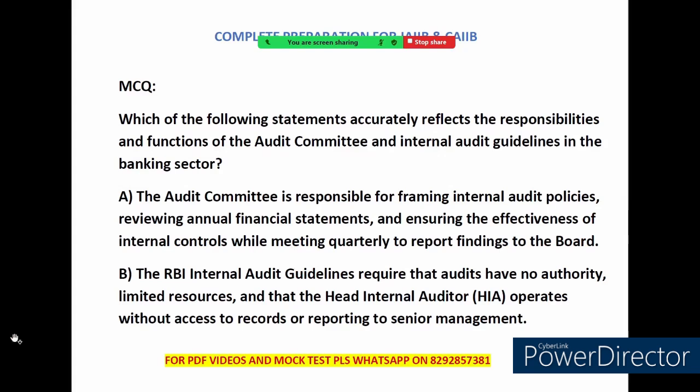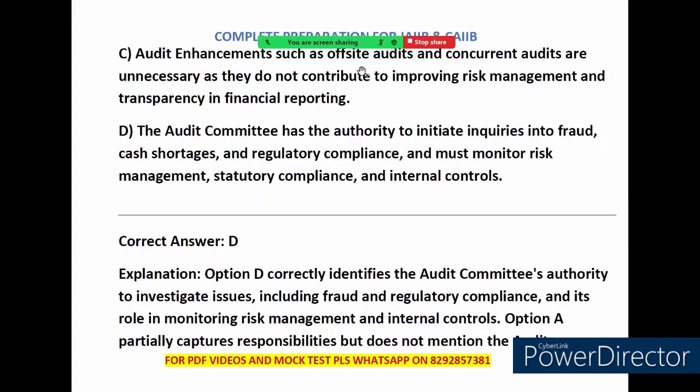Option A is wrong. Option C says that audit enhancements such as off-site audit and concurrent audit are unnecessary as they do not contribute to improving risk management. Oh, this is wrong. This is completely wrong. It misrepresents the importance of audit enhancement.